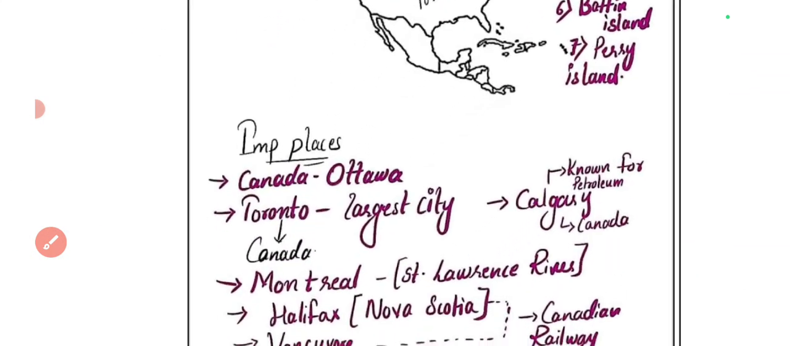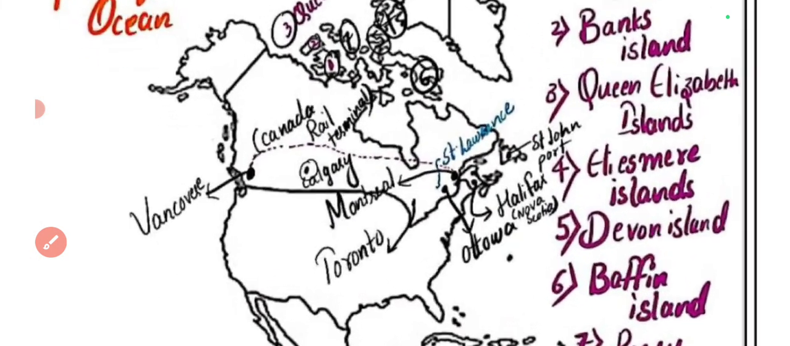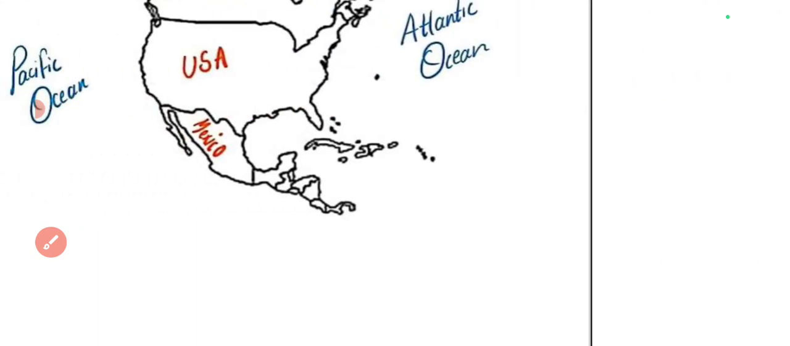Now let's see the second location, that is Toronto. Toronto is the largest city of Canada. Where is Toronto located? Toronto is located over here. So Ottawa is located over here and Toronto is located to the immediate south of Ottawa. Let me show you in the blank map.